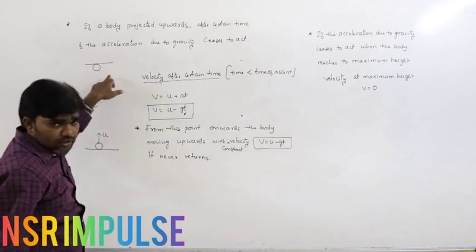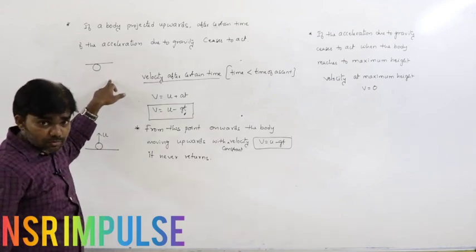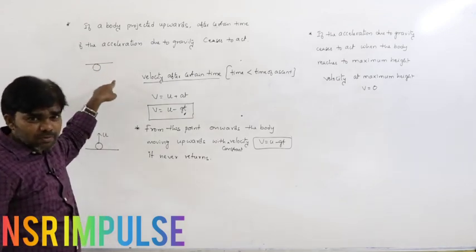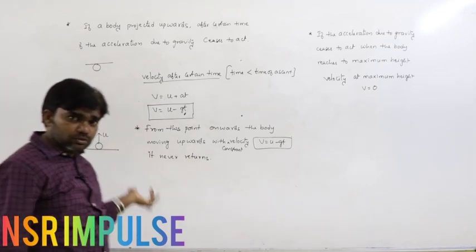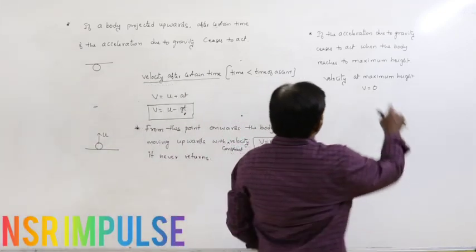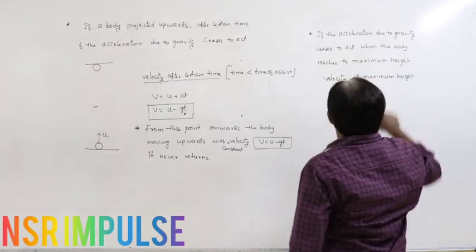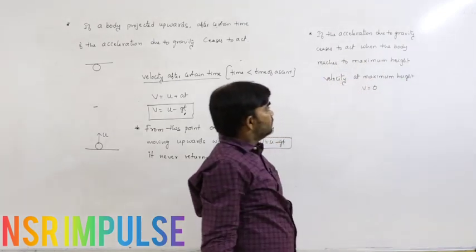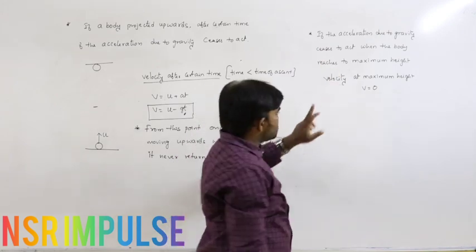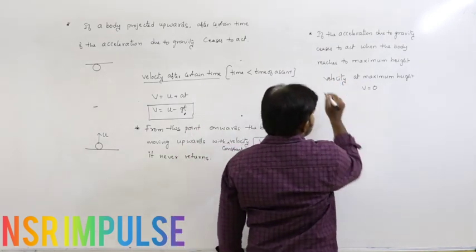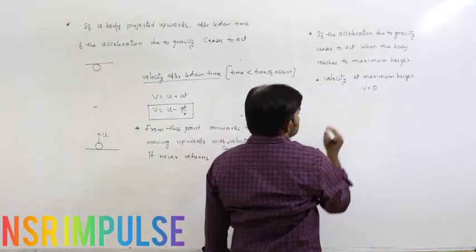But for the body moving downwards, at maximum height, the initial velocity is 0. Both are correct. So if the acceleration due to gravity ceases to act when the body reaches the maximum height, in that situation, what is the condition? Velocity at maximum height is 0.